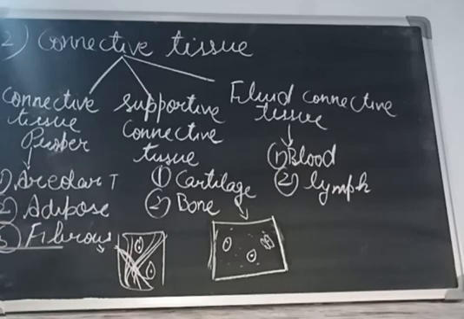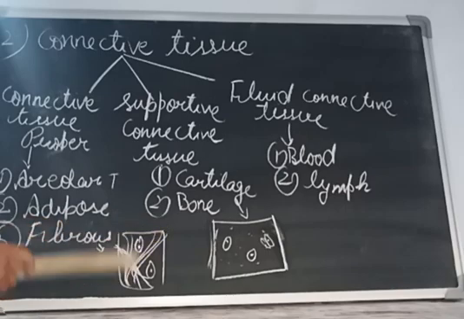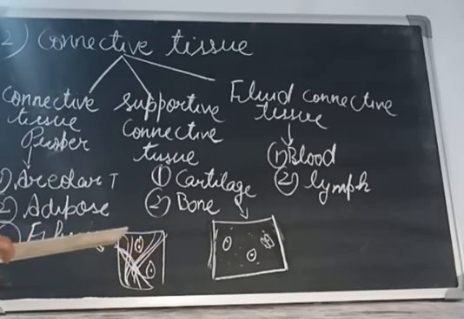Now, the third one is fibrous connective tissue. As is clear from the name, it is made up of long structures called fibers. Fibers are strong and they form bundles. Along with areolar tissue, it is found in the dermis, tendons, which are tissues, we can say, of fibers that help to join muscle to bones. And the third one, ligaments, which connect one bone to another bone. As visible, it contains long fibers and only a few cells.